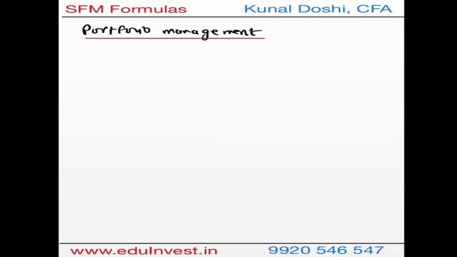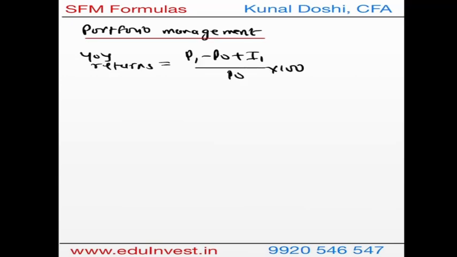Now let's start with the formulas on portfolio management, which is a topic which has the maximum number of formulas. The first formula is year on year returns, and for that I have the ending price minus the beginning price plus income divided by the beginning price into 100. The income can be dividend if it's stock, coupon if it's bond, rent if it's real estate. However, we are more concerned about the average returns, which is mean, then the average risk, which is the standard deviation, and if it's a portfolio, the joint risk, which is covariance. So these formulas are very, very crucial.